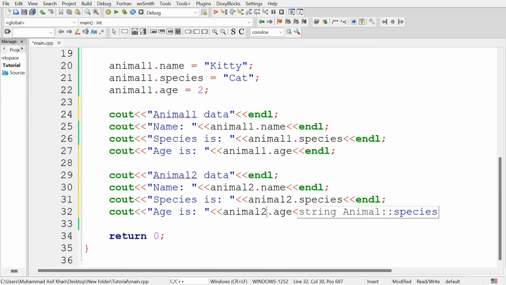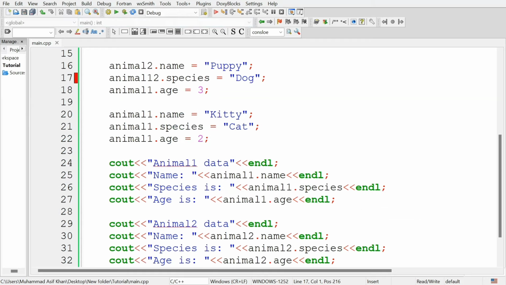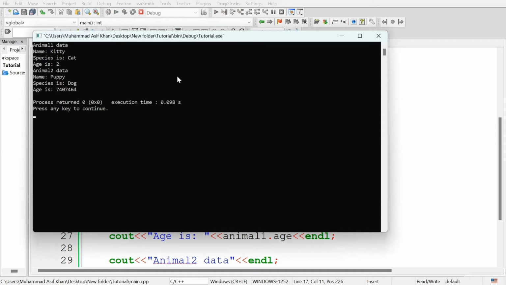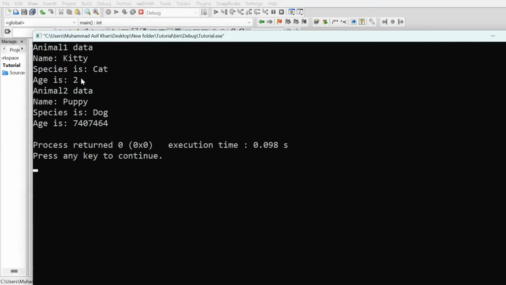Let's run the program. There is an error. There is a typing mistake. Animal12 is not defined, so type animal2. Now run the program again. And you can see it displayed animal1 data, name kitty, species is cat, age is 2.